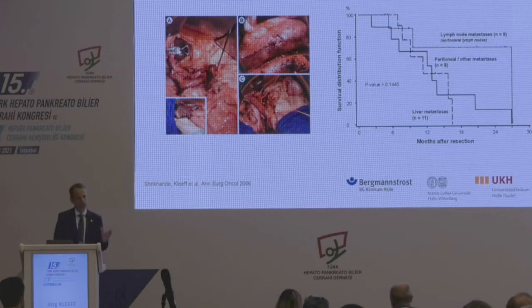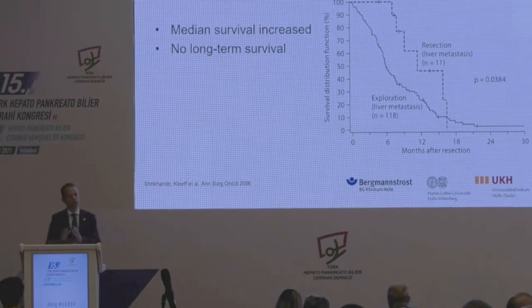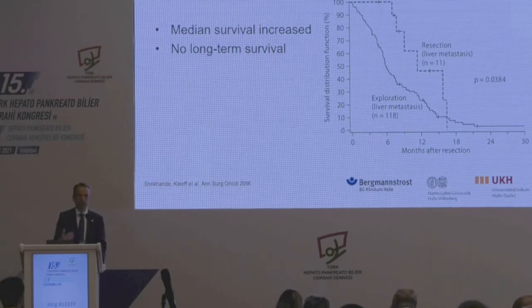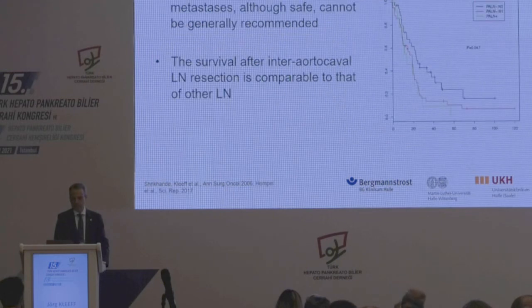But the comparison is difficult, so we try to compare this to a cohort of patients that were operated but not resected. And what you can see from this graph is if you resect the metastases, obviously you can prolong median survival, although the comparison is difficult. But it also shows, at least in this cohort, that you don't have long-term survival. So they all die of the disease, even if you try to resect them.